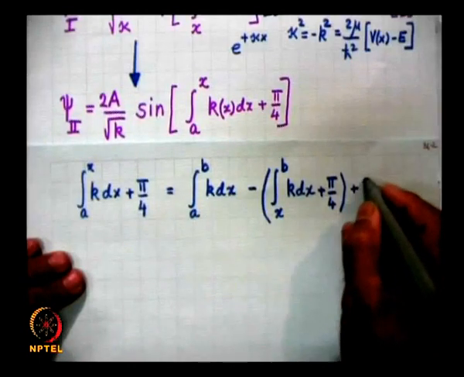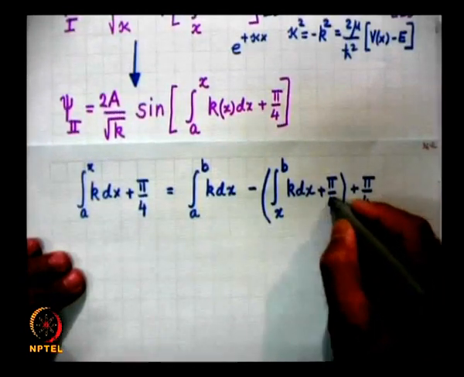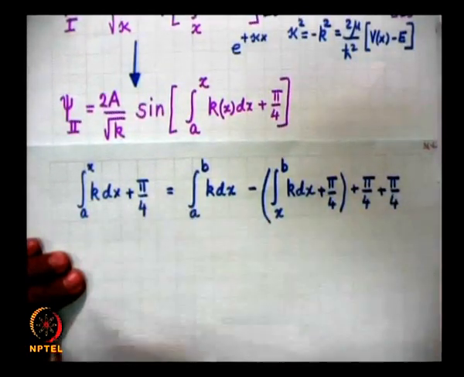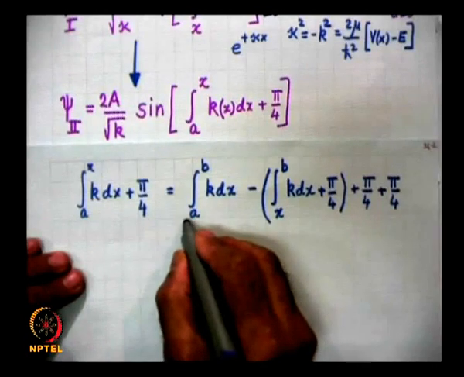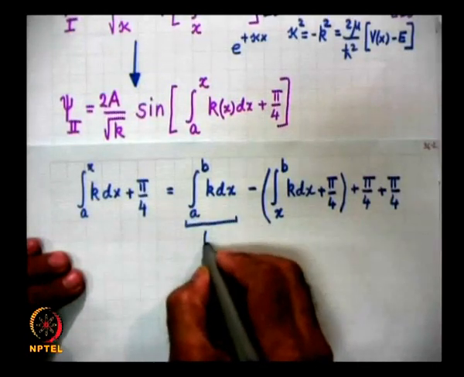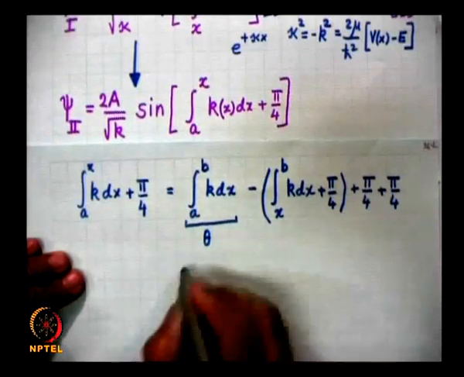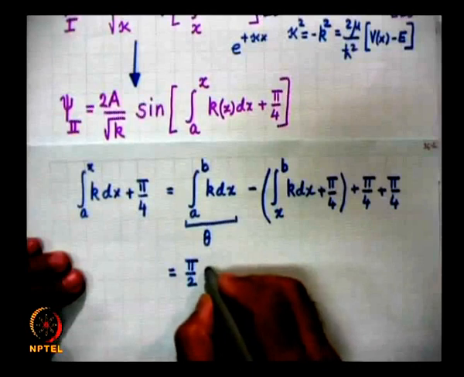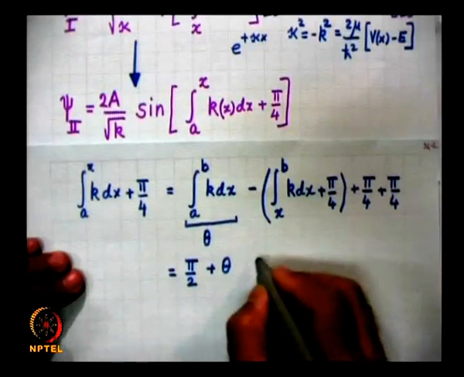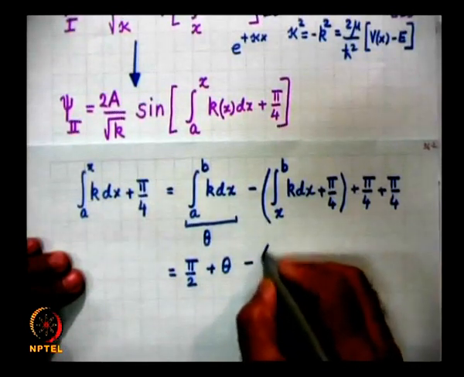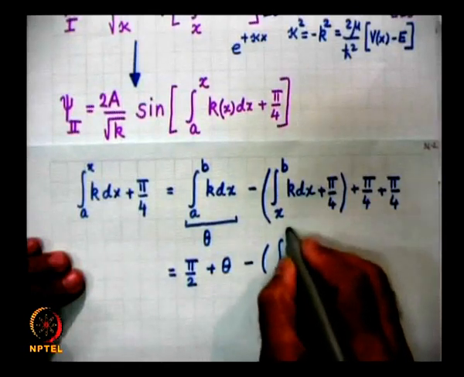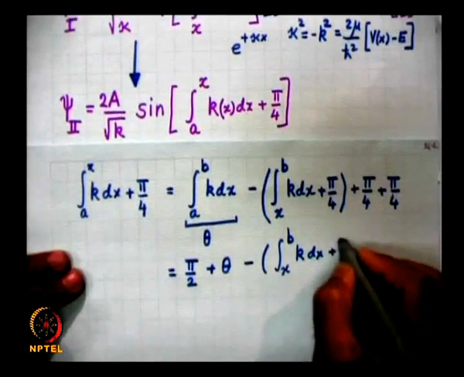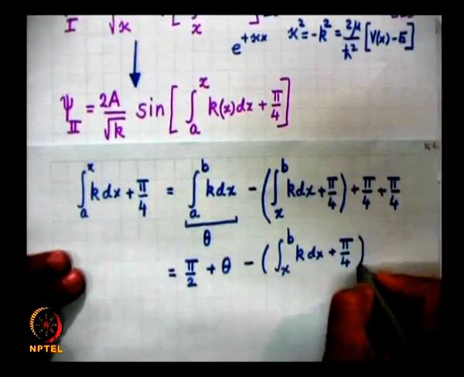So, I have 2 pi by 4 plus pi by 4 to take care of this and plus pi by 4 to take care of this. Let us suppose this I put equal to theta. So, this becomes pi by 2 plus theta minus the integral x to b k dx plus pi by 4. Okay.